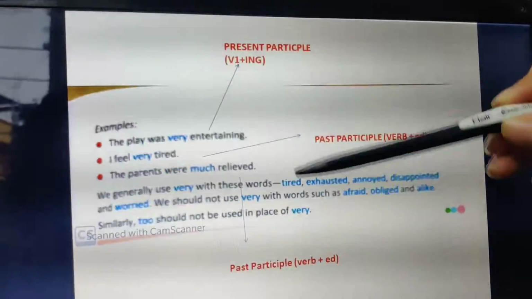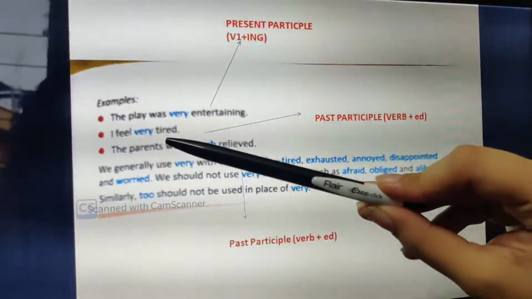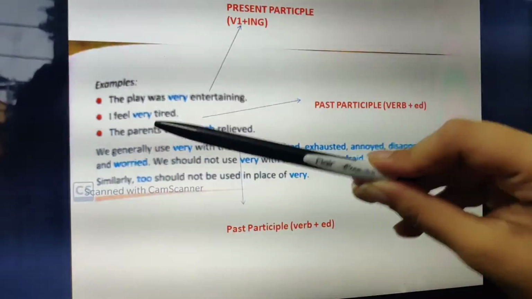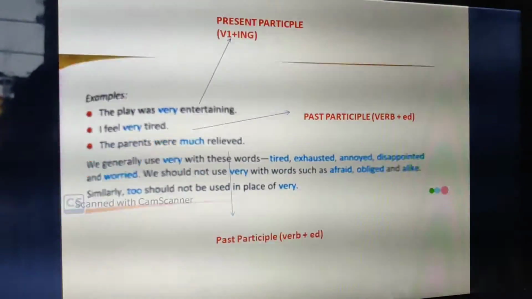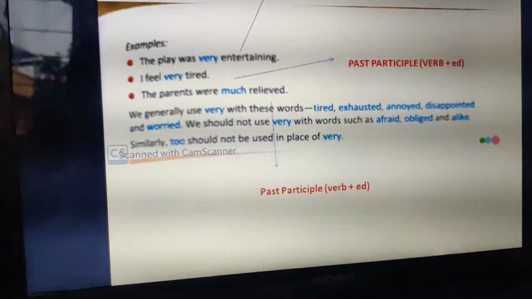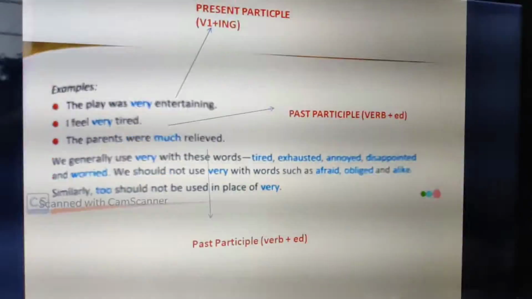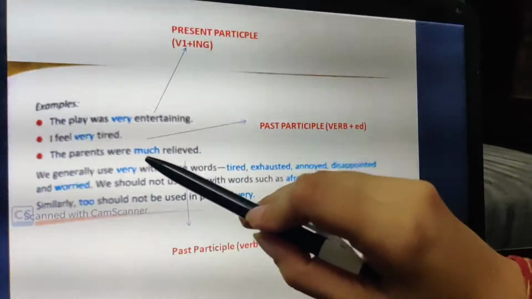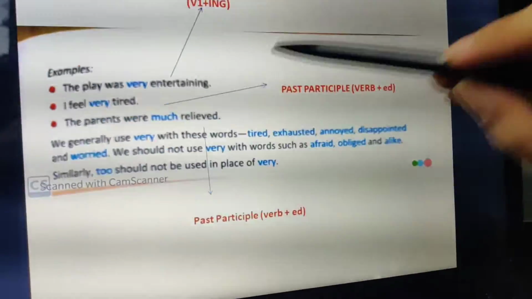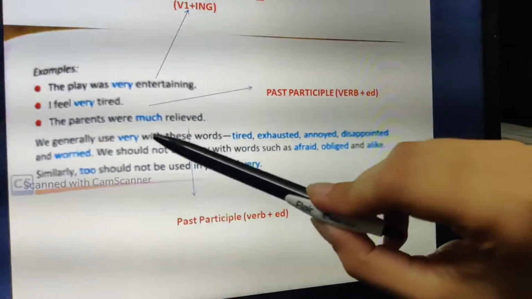Clear? Then there is the past participle, which is verb plus ed. So, I feel very tired. Tire is the verb and I have added ed, so it has become very tired. How tired are you? Very. Next, if I am talking of only the past participle, then in that case we generally use much. Now relieved is the third form, verb plus ed, so much we are going to use.